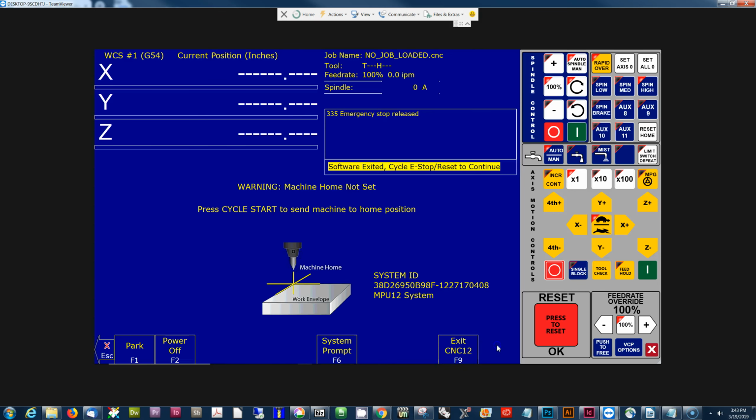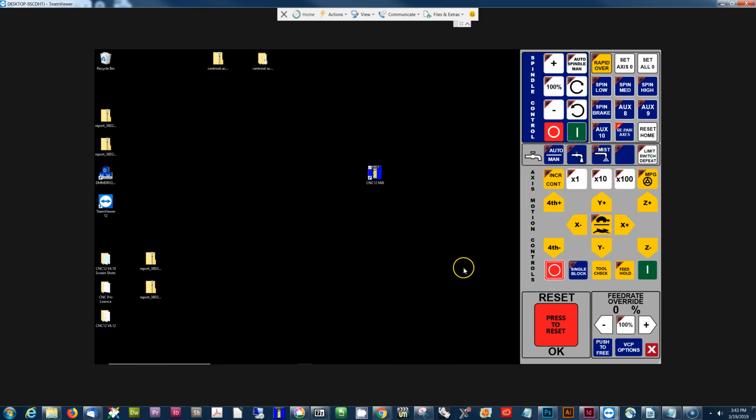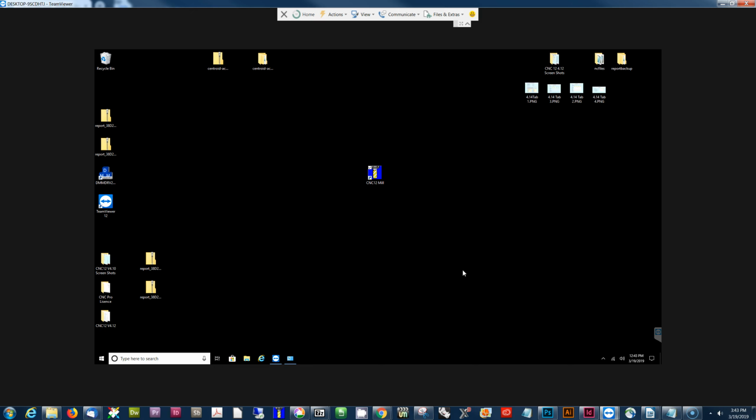Let's check it out. I'm going to shut down CNC12 here, and let's talk about it. What's happening to a lot of guys is they're buying used PCs or even new PCs that have Windows 10 previously already installed by somebody else. In other words, they're not doing a fresh install of Windows 10 themselves. These PCs often already have the user account set up.